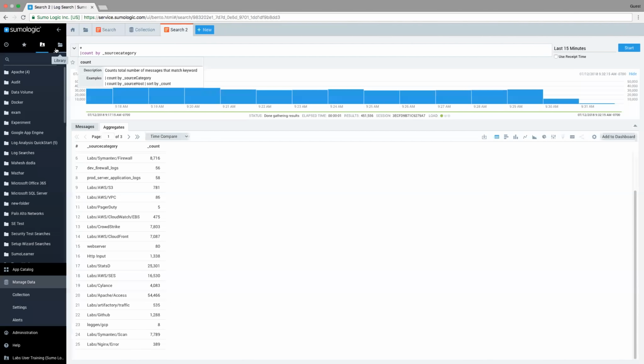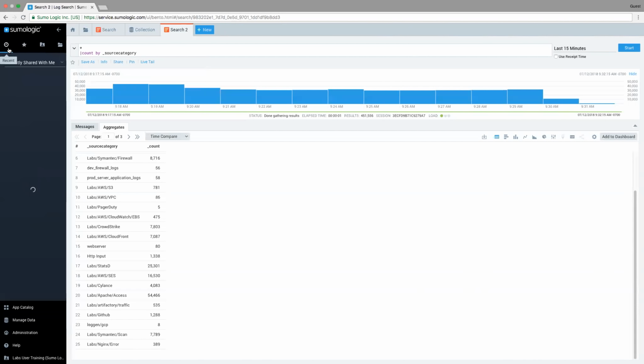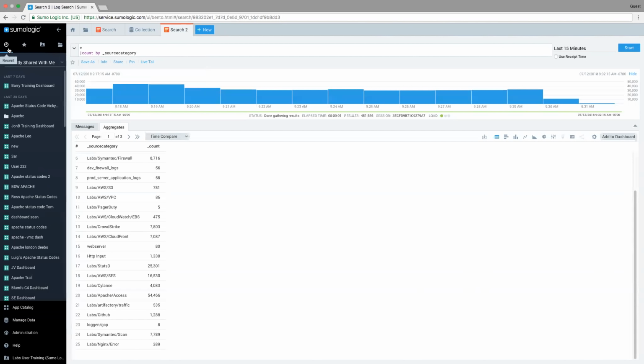So up here on the top of the screen, we actually have a couple different ways to look at shared content. On the left-hand side of the screen, I'm going to have 4 different options. And let me go through these now, because it's a good point. The first is I can see some recent things that have been shared with me, recent things I've done. Most products have a recent view now, but basically it's going to be the things that you've done recently, a quick way to get access to those.